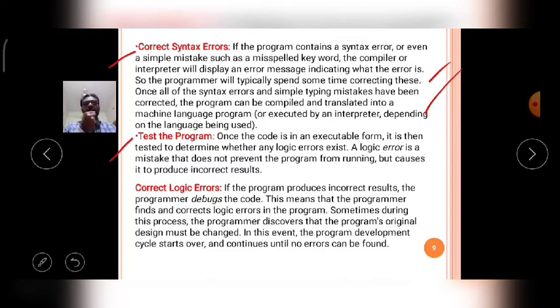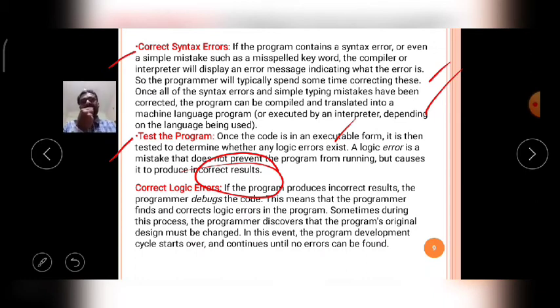Once the code is in an executable form, it is tested to determine whether any logical errors exist. A logic error is a mistake that does not prevent the program from running but causes it to produce incorrect results. This is a very important concept.